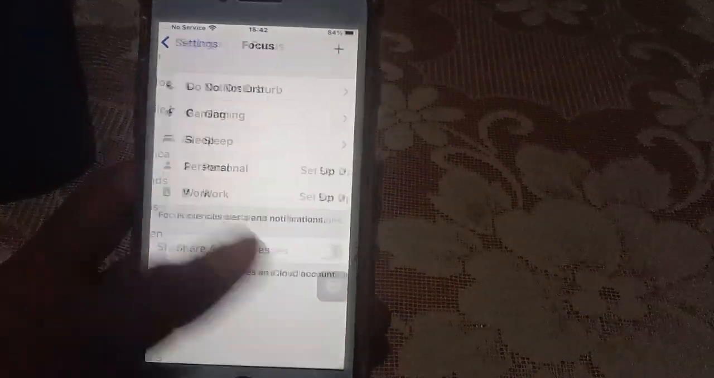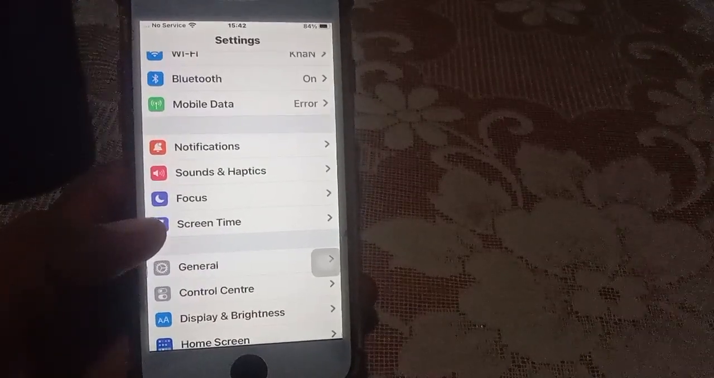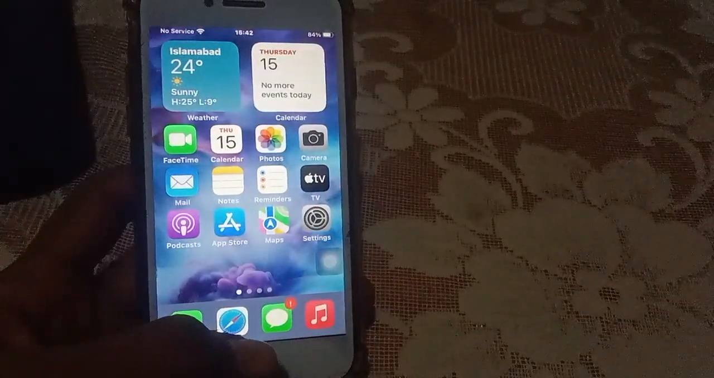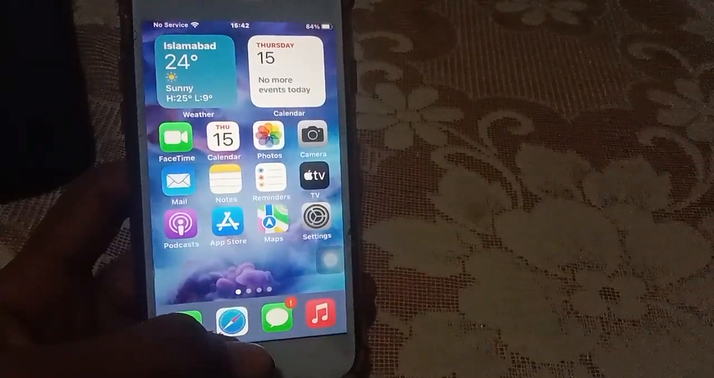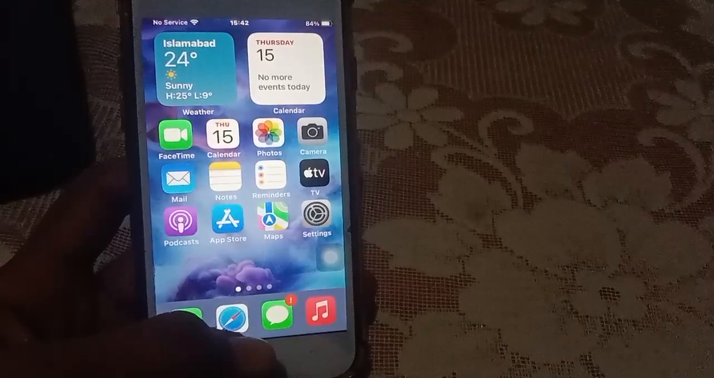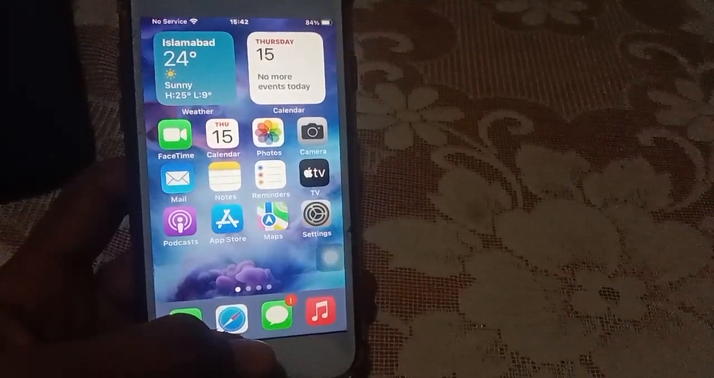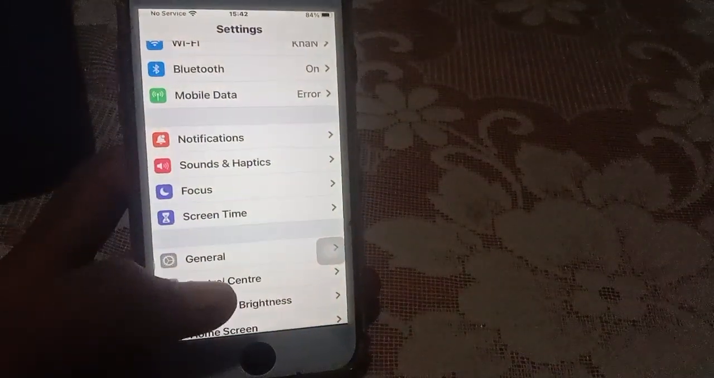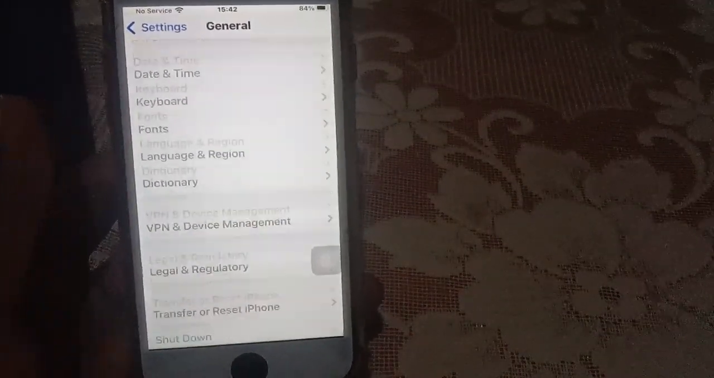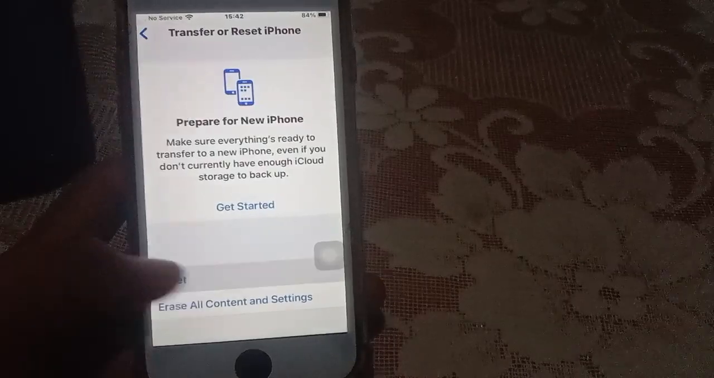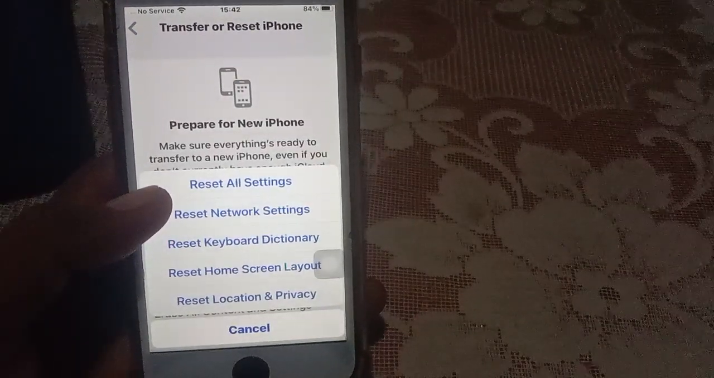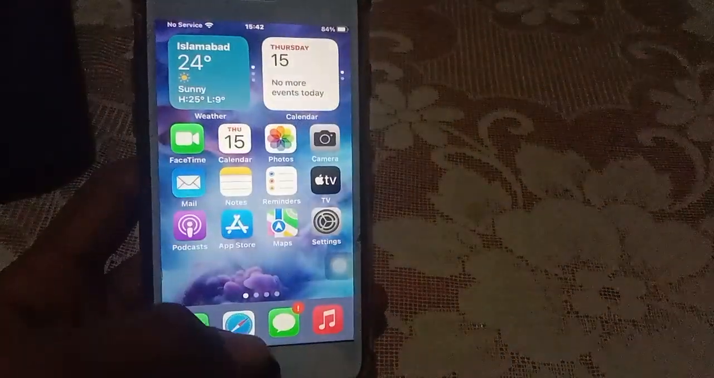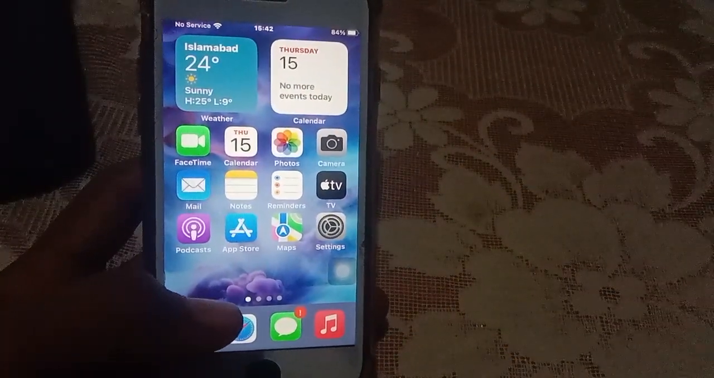Then second solution, you have to reset all settings. Resetting all settings on your iPhone can fix various software glitches. If the method above does not work, try this to reset settings and configurations which may have problems. Tap on General, scroll up, then click on Transfer or Reset, then click on Reset All Settings. The iPhone will ask for a passcode, so enter your passcode. You do not lose any data on your iPhone, it only resets all settings.